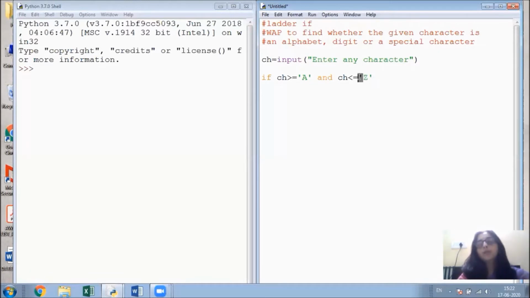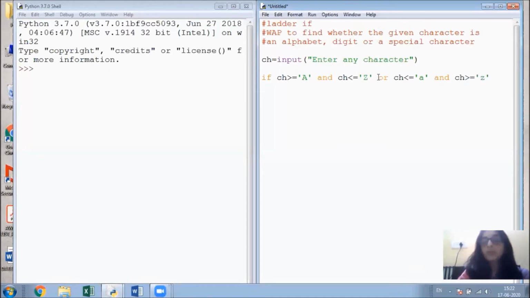If I start with a single quote, I have to end it with a single quote. And it may also be in the form of lowercase, so I can also check that ch is less than equals to small a, and ch, the entered character, is greater than equals to z.